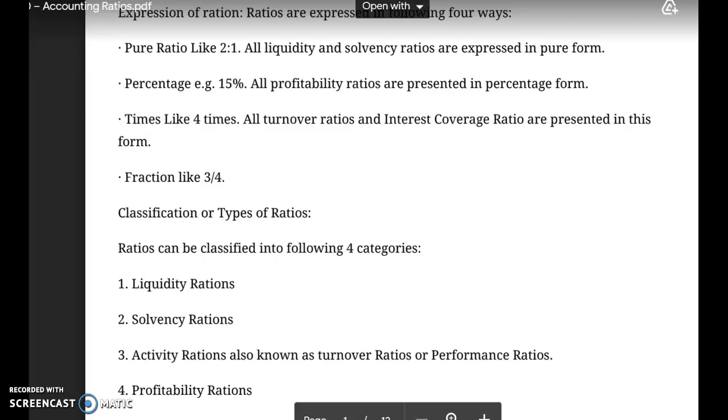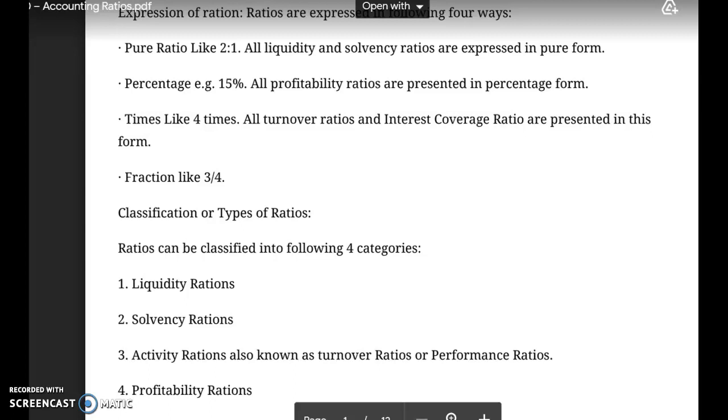Before we understand what the important ratios are which are calculated under these four categories, first of all we must know the meaning of those ratios. The first group of ratios is called solvency ratios.